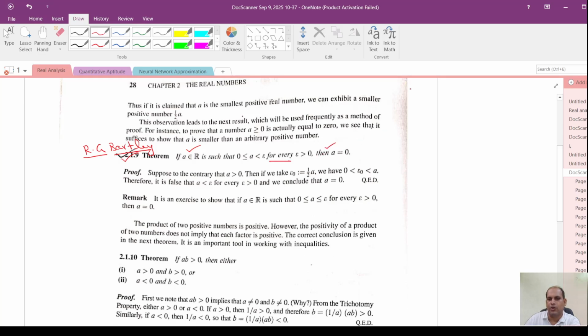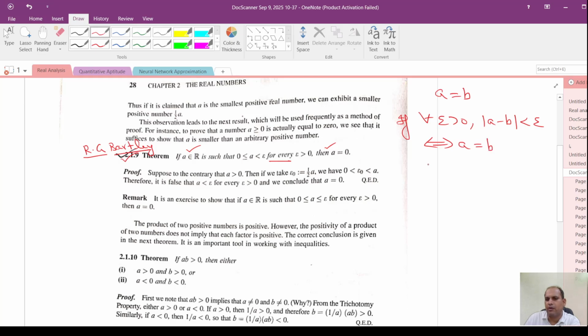Let me recall that to show that A equals B using epsilon, we can call it the epsilon method for our sake of understanding: if for every epsilon greater than 0, the absolute value of A minus B is less than epsilon, where A and B are real numbers, this implies A is equal to B.